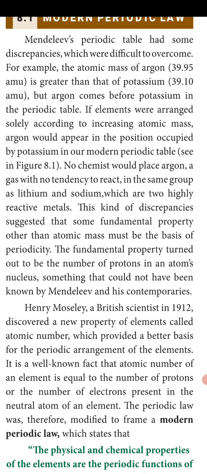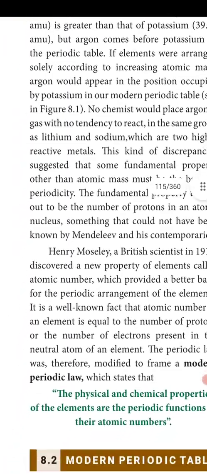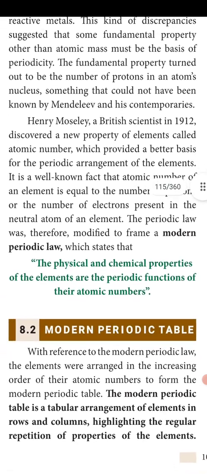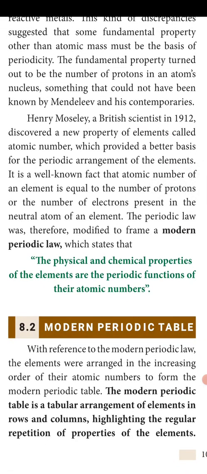Okay, the kind of discrepancies suggested that some fundamental property other than the atomic mass must be the basis of periodicity. The fundamental property turned out to be the number of protons in an atom's nucleus, something that could not have been known by Mendeleev and his contemporaries. Okay, Henry Moseley, what did he do? A British scientist. In 1912, he discovered a new property of elements called atomic number.